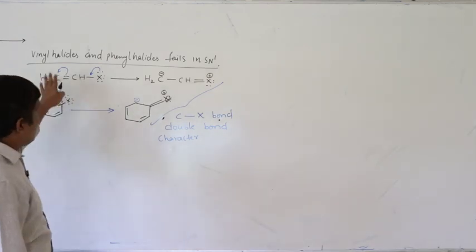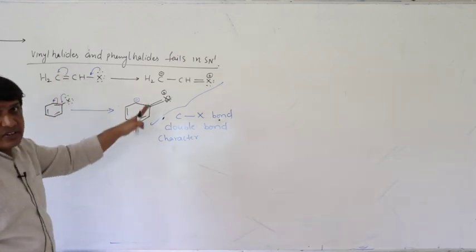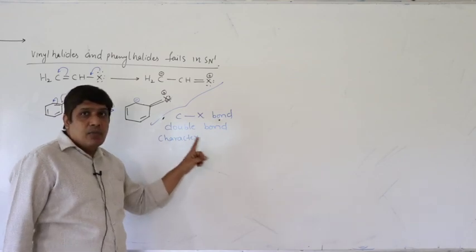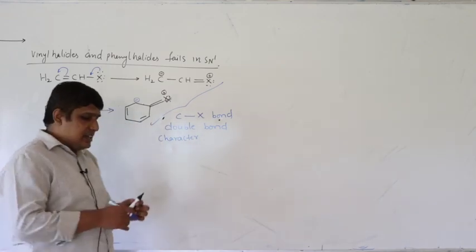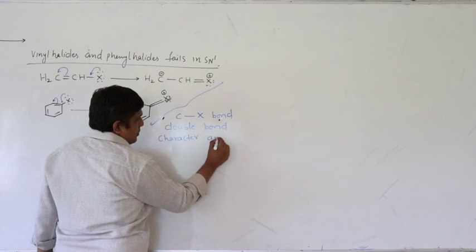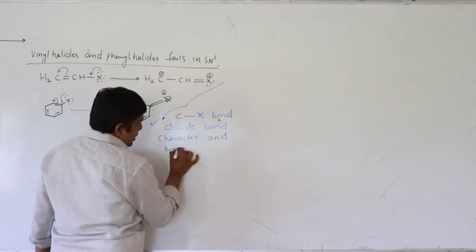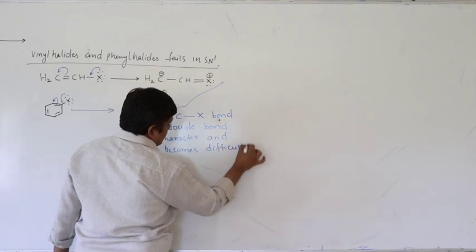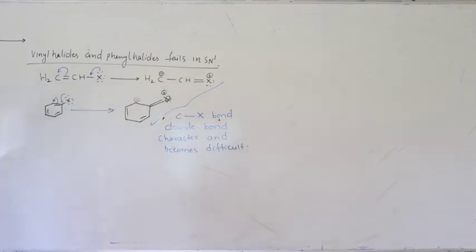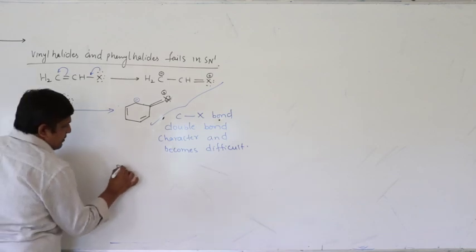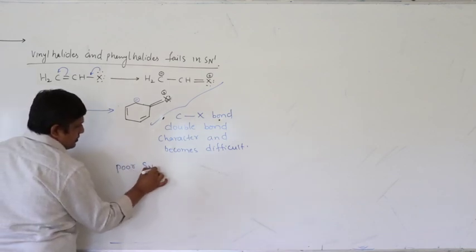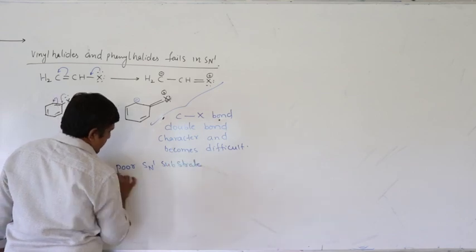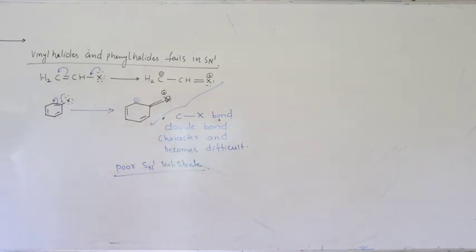Hence, vinyl and phenyl halides are poor substrates in SN1 reaction, because the carbon halogen bond has double bond character and becomes difficult to break. It just increases the activation energy. So that is why vinyl and phenyl halides are poor SN1 substrates.